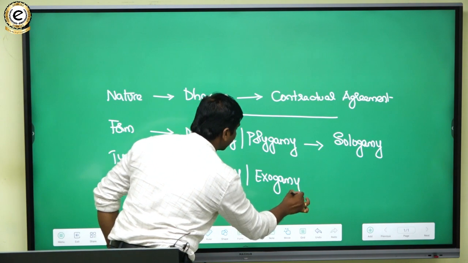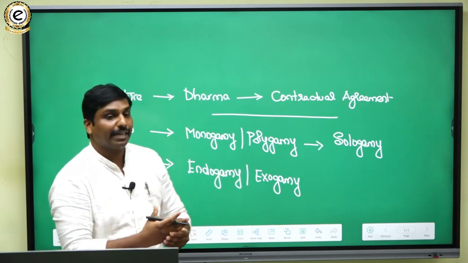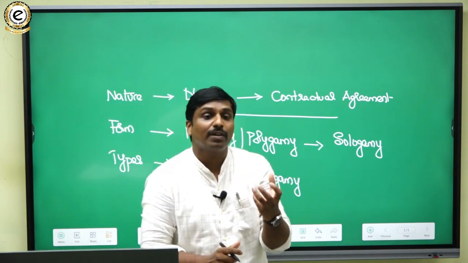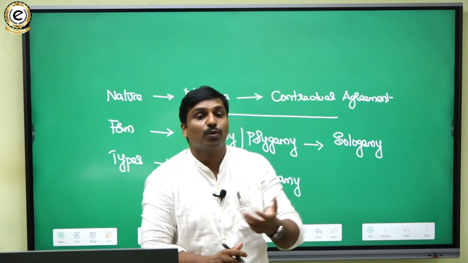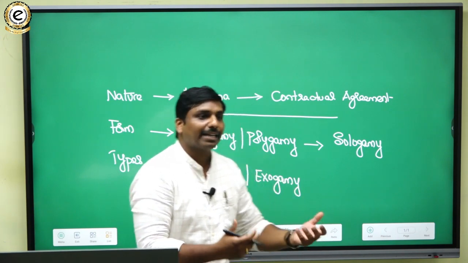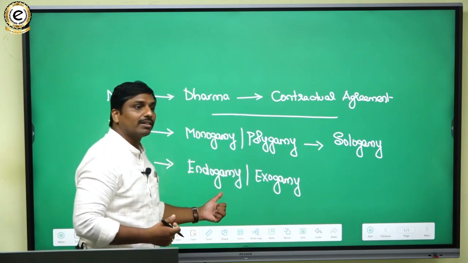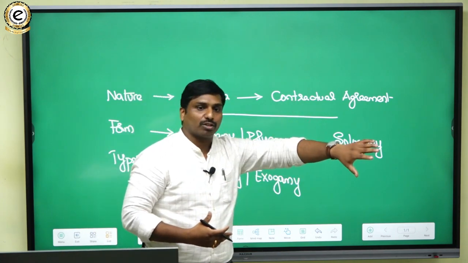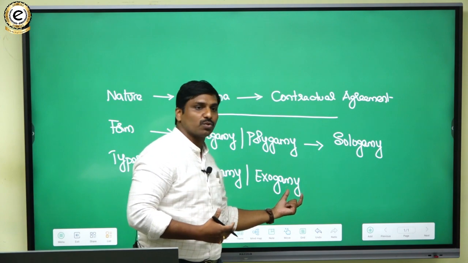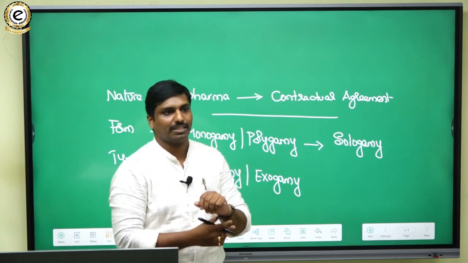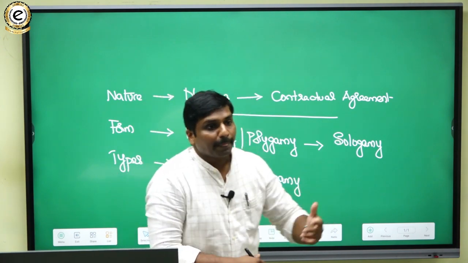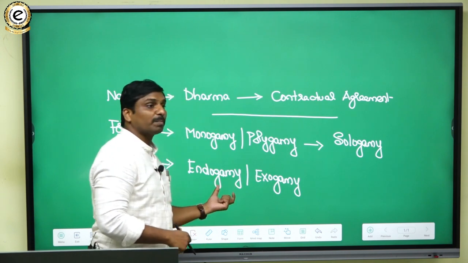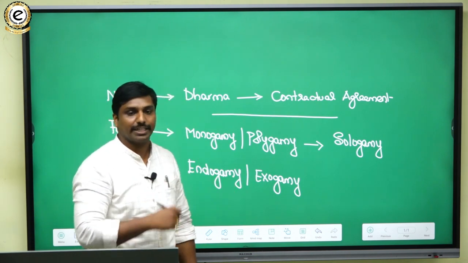Endogamy means marrying within one's own group, for example, marrying within one's own caste group or religious group. That practice is known as endogamy. Or some people will marry outside their group. That practice is known as exogamy. Mostly endogamy was prevalent from the traditional Indian point of view.